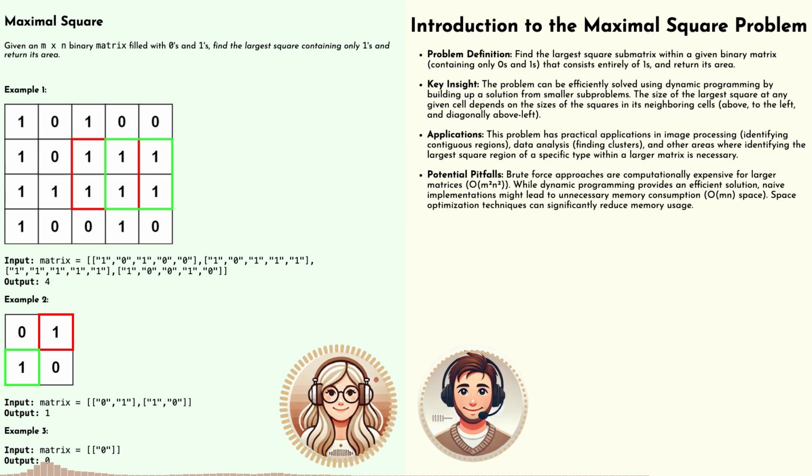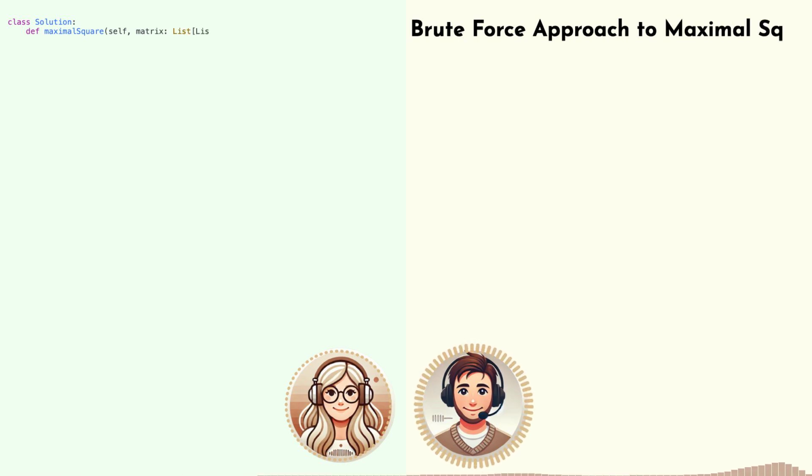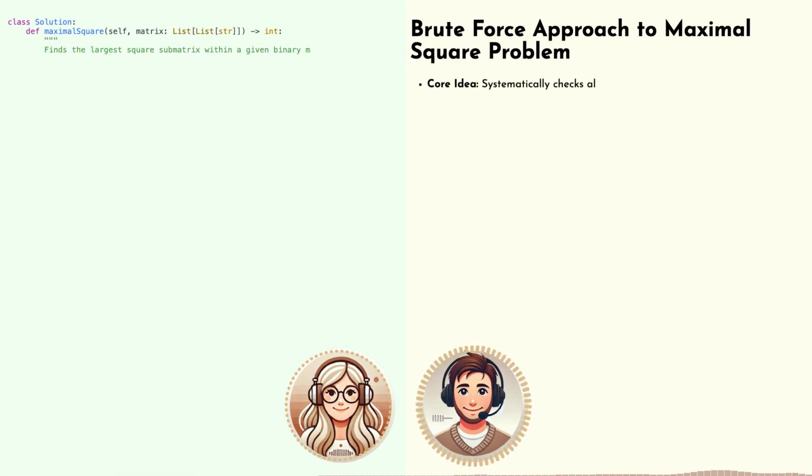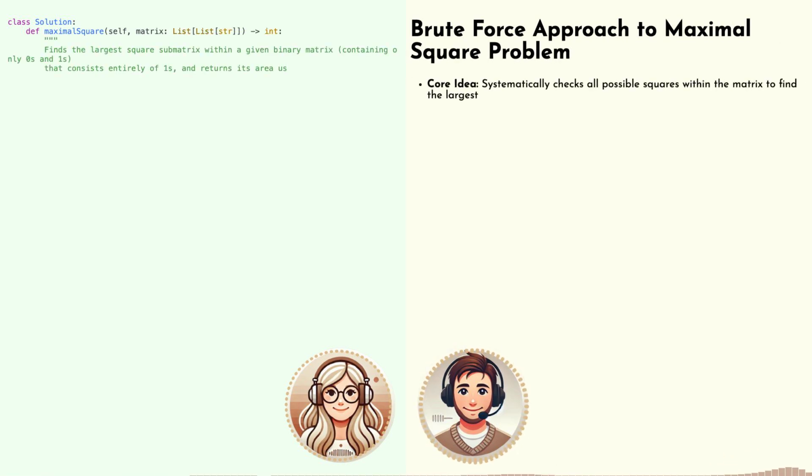It sounds pretty simple when you just say it like that, but it's actually a problem that has real world implications. This sort of pattern finding is used in image processing, data analysis, even things like self-driving cars where recognizing clear areas is crucial. The stakes are a little higher than just helping some farmer measure their fields then. Exactly. So how do we even begin to tackle this? I imagine we can't just eyeball it, especially with a huge data set.